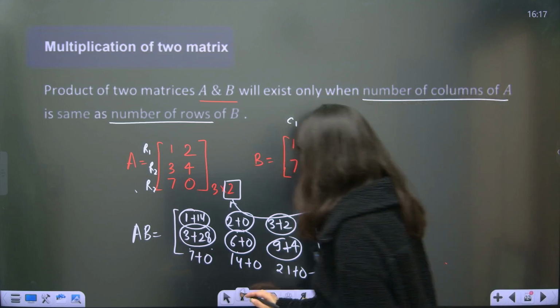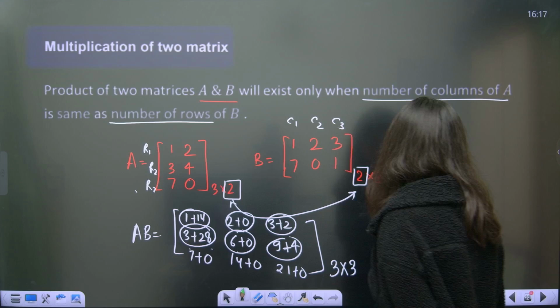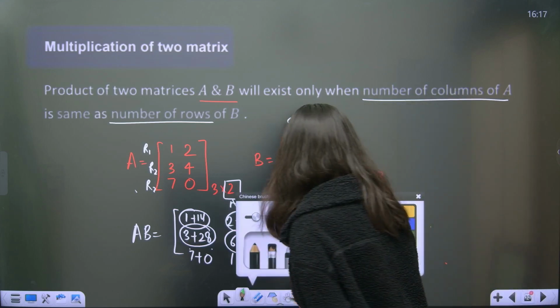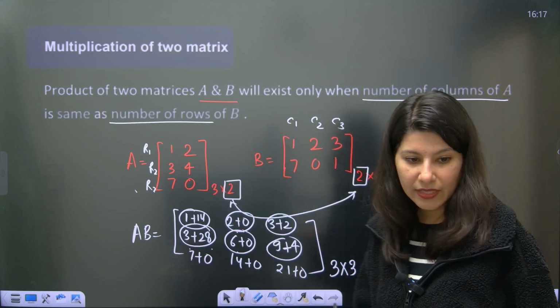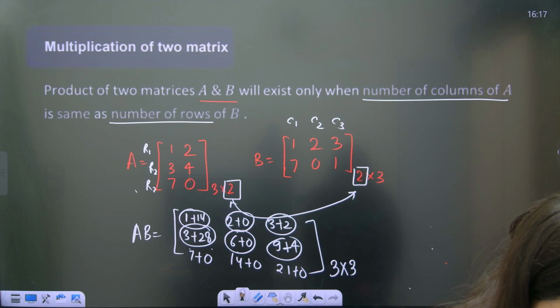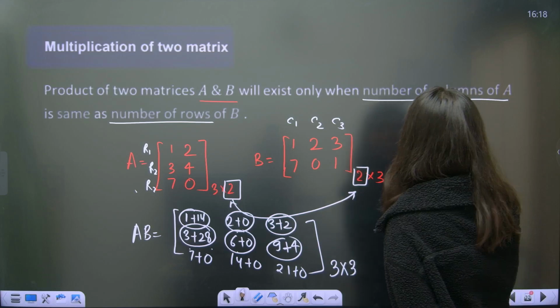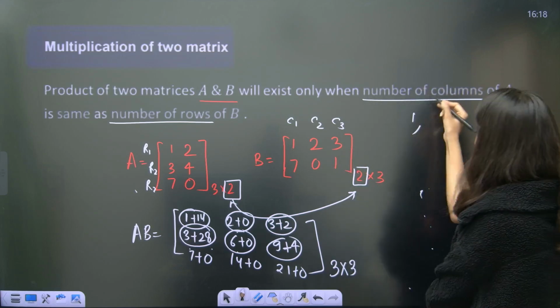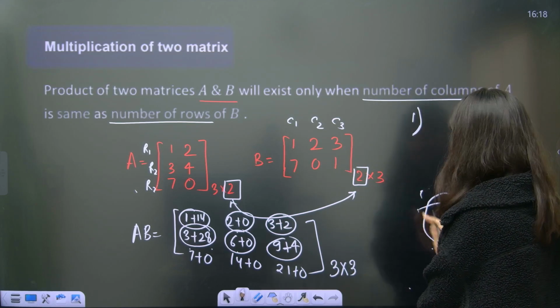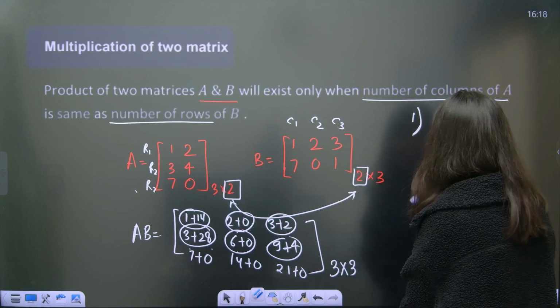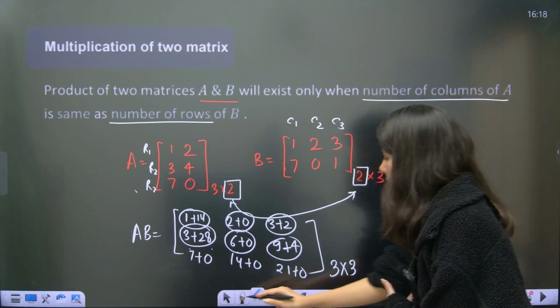Okay, okay ma'am. So there are a few things I would like to ask. First, whenever you see two matrices, the first question is, is AB multiplication possible or not?